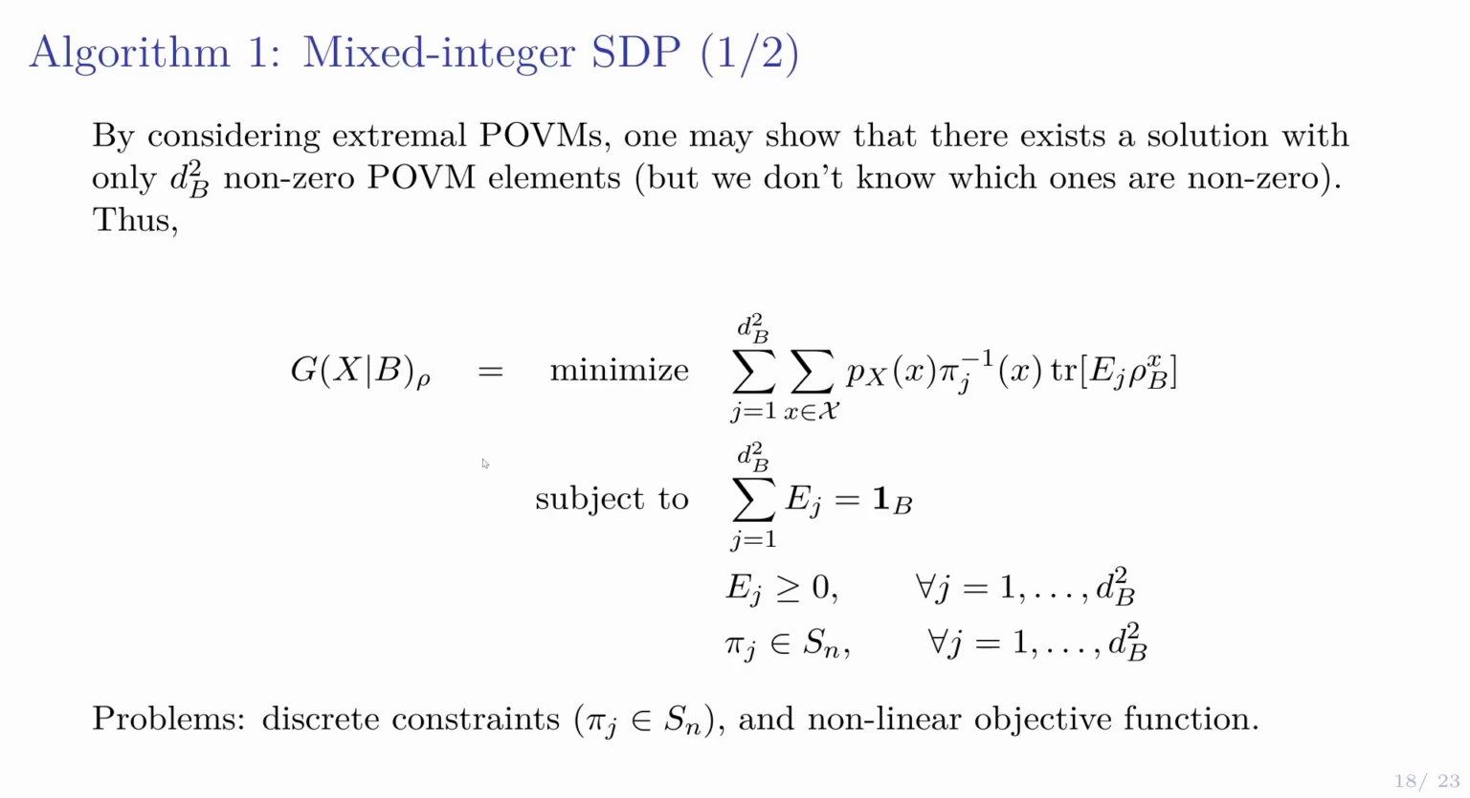So this problem I've written down here is the exact same one as before, but now we only have dB squared permutations pi instead of summing over all permutations, and then we optimize over which permutations we choose. The problem here is now we have a nonlinear objective function, so it's not an SDP, and we also have these discrete constraints that these pi's have to be permutations, and the permutations don't form a convex set. It's a finite set of objects.